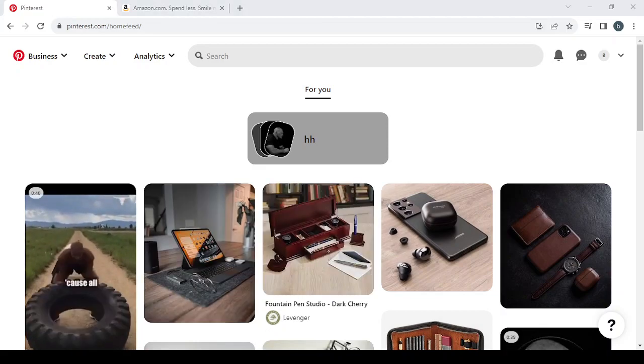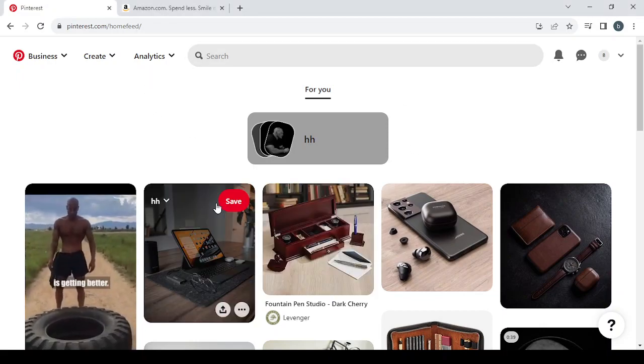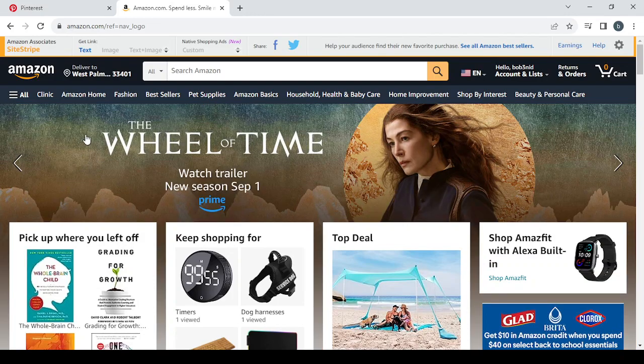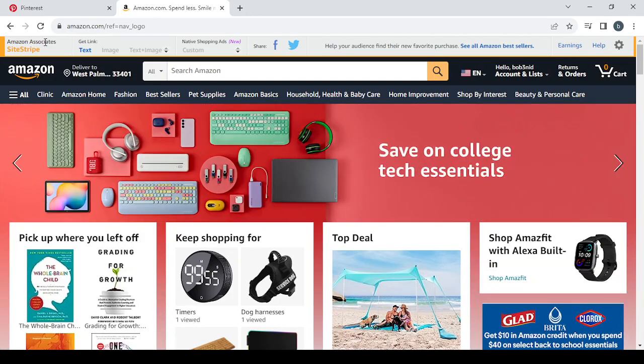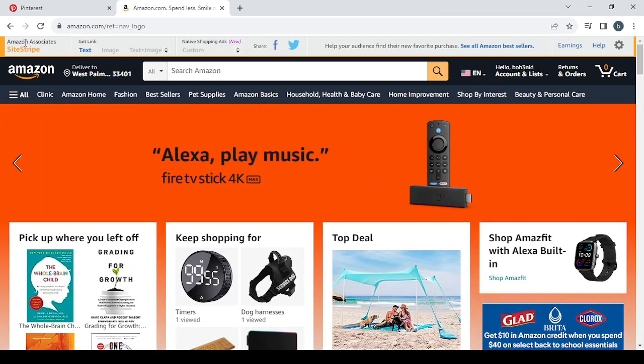So the first thing we will need for this method is a Pinterest.com account and an Amazon.com account, and to be specific, an Amazon Associates account. To create your Amazon Associates account, you will head to this site, which is Amazon Associates, give them your information and create your account in minutes, and wait for it to be approved.